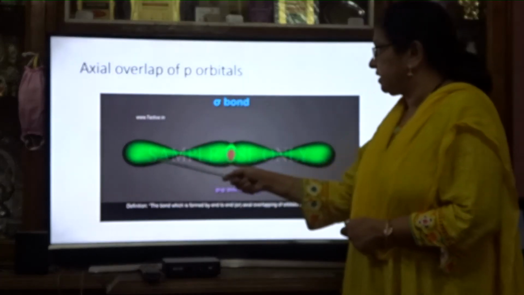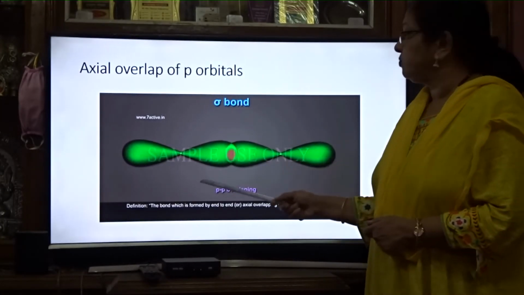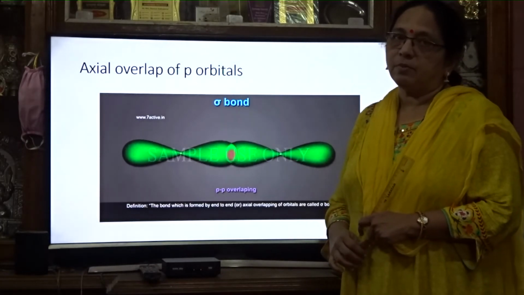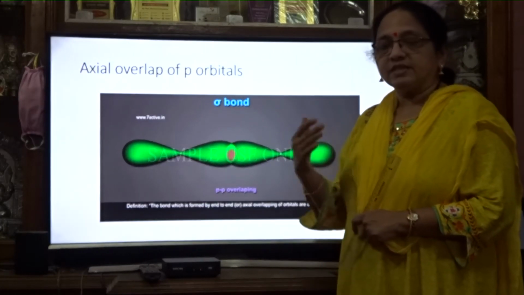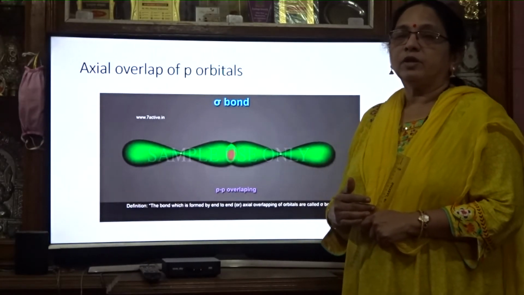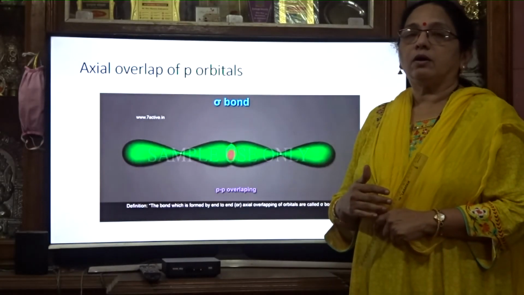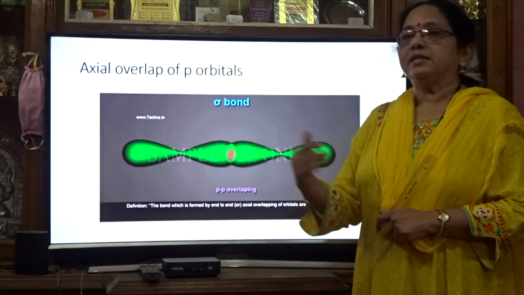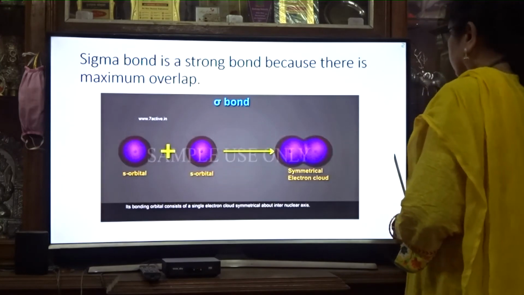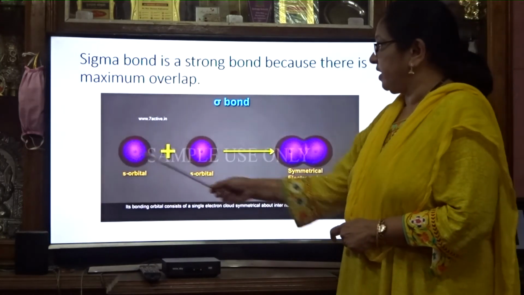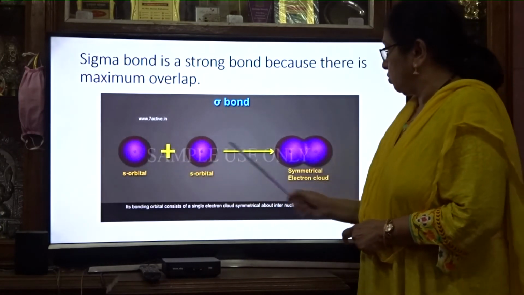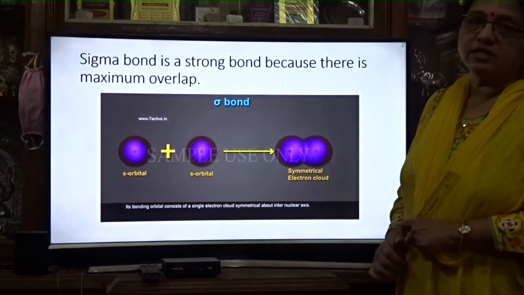Axial overlap of p orbitals forms a sigma bond. So whenever there is axial overlap, a sigma bond is formed. S and p can form hybrid orbitals, which can also overlap axially. Any orbitals, if they are overlapping axially, form a sigma bond. This is also an s orbital, and they are also overlapping axially. So here also a sigma bond is formed.